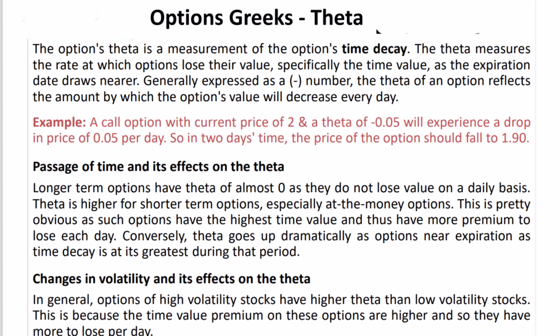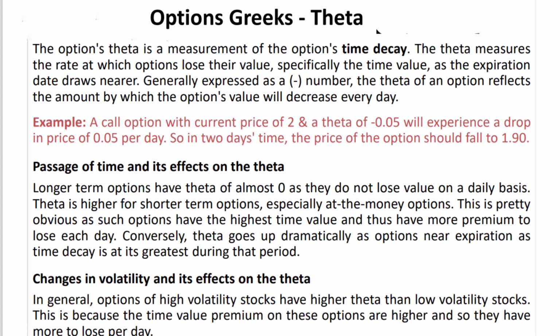Theta is a measure of an option's time decay, indicating how fast options lose their value, specifically the time value, as the expiration date approaches. Generally expressed as a negative number, theta reflects the daily amount by which the option's value will decrease.